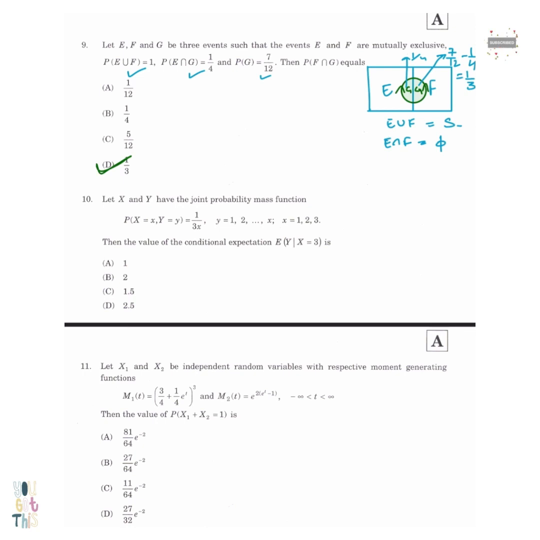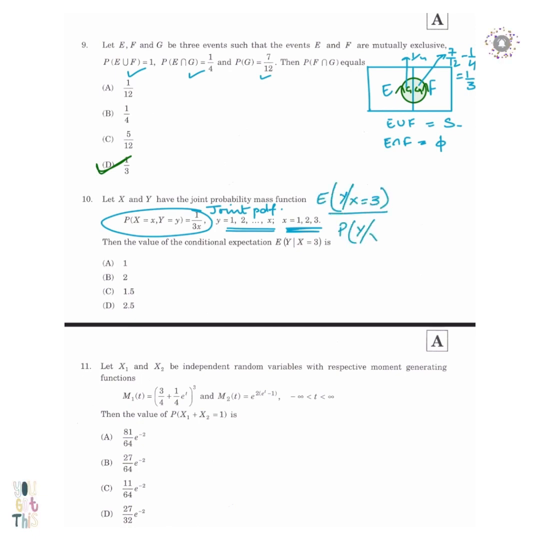Now we'll see the next question. We have been given x and y having the joint probability mass function: probability x equals x, y equals y, equals 1 by 3x, and y goes from 1 to x, and x is 1, 2, 3, right? Now we have to find the conditional expectation of y given x equals 3. So here's a thing to think: if x equals 3, y will go from 1 to 3, right?